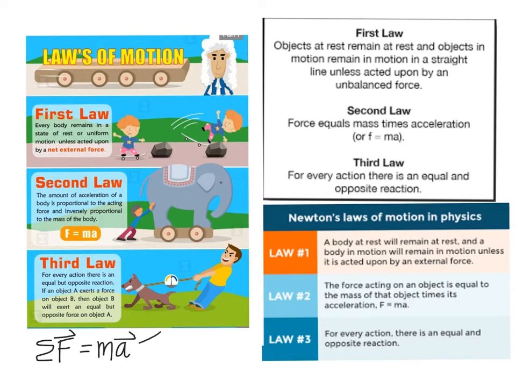And then we will separate it, I don't have space to do this, but into two vector equations. The sum of the forces in the x direction equals m times the acceleration in the x direction, and the sum of the forces in the y direction, no space, equals m times the acceleration in the y direction. And this is the thing that we're going to be using again and again and again, not only this week, but next week and the following week and all the way till the end of Physics 2.